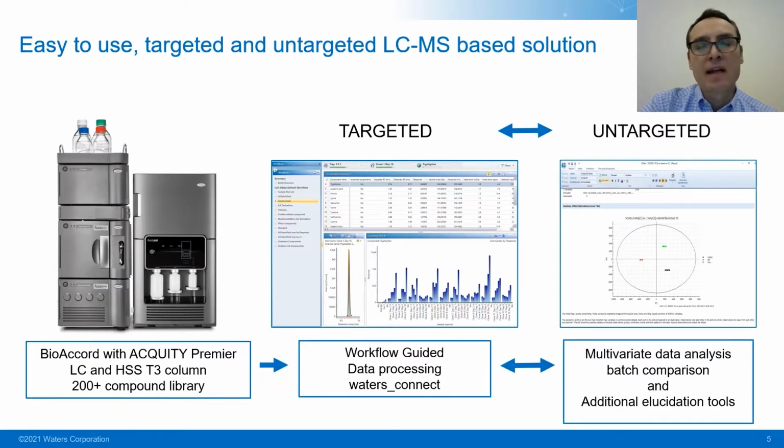So how do we collect the data? We start with an easy-to-use LC-MS system that lets us measure many of the targeted components. This lets us review targets of interest and see how they're changing across clones or batches or time. Once we review these targets, we can dig into the data to find additional metabolites of interest in our data set. What do I mean when I say metabolites of interest?